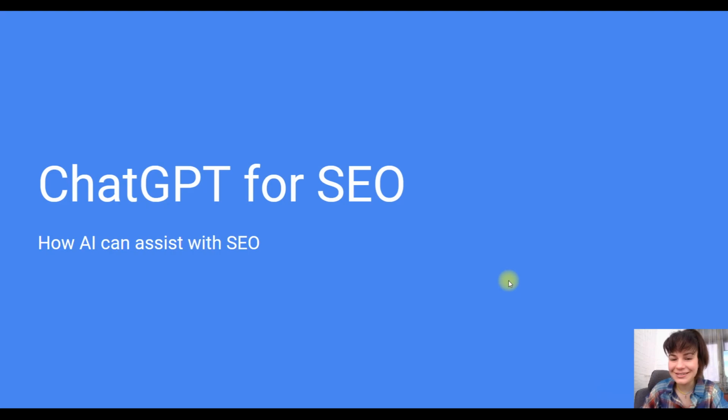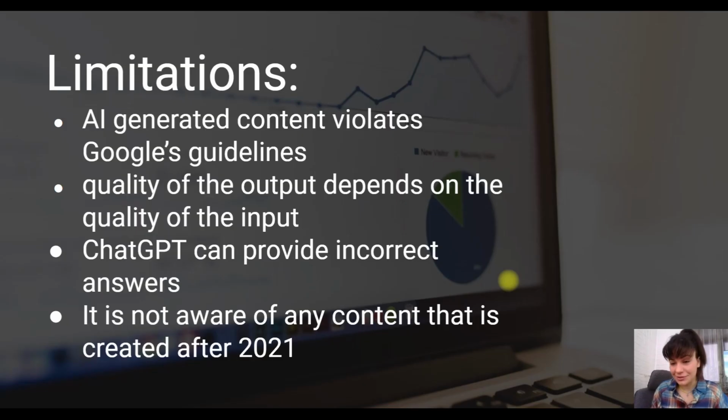Before we jump to particular examples and prompts you can use, let's talk a little bit about limitations. It's really exciting to see how technology is developing so quickly, and AI is a game changer not only in SEO and marketing, but also in different fields of our life. And it's a little bit scary for me, for instance. Please let me know in comments whether you're also scared to lose your job in a few years.